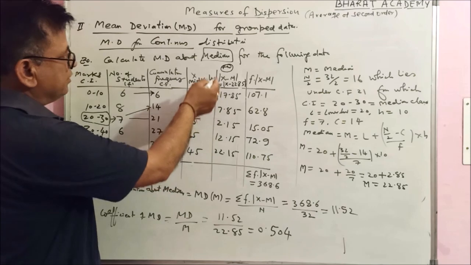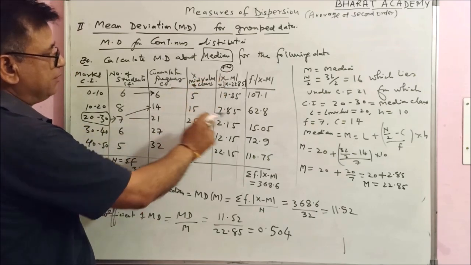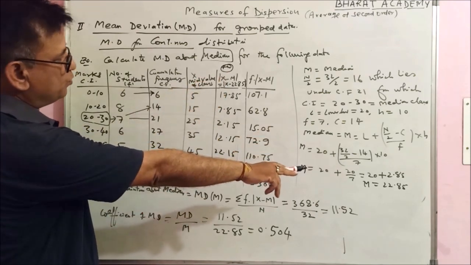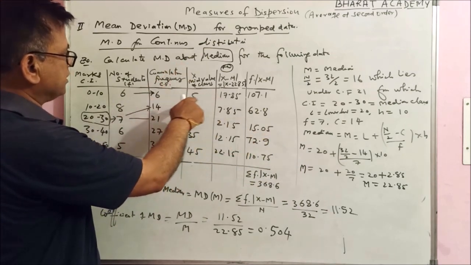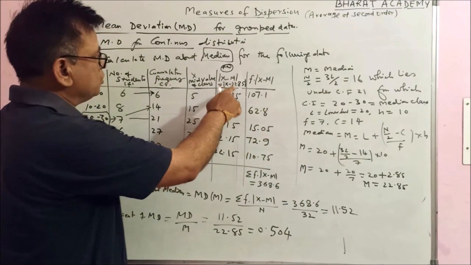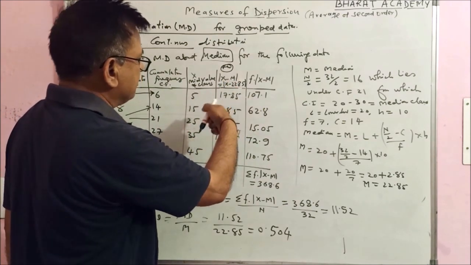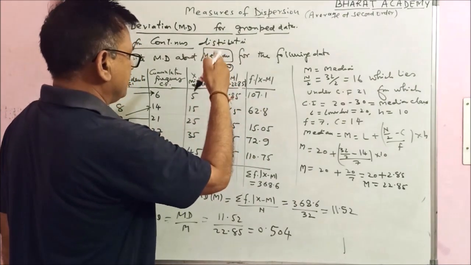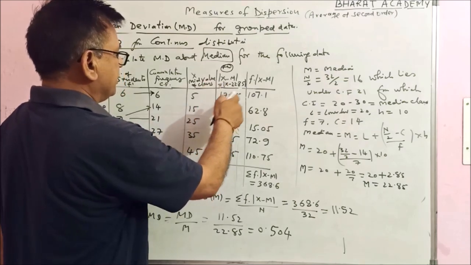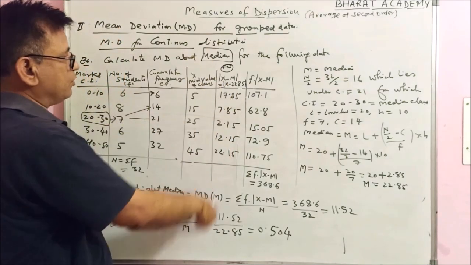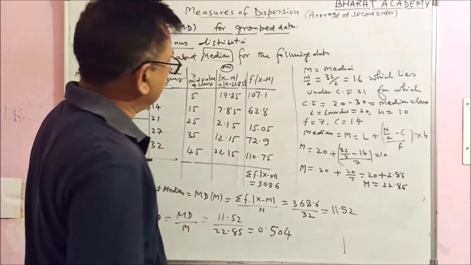We have to find the absolute value of x minus M. M is the median, 22.85. Actually, x minus 22.85. X here is 5. 5 minus 22.85 is actually minus 17.85, but you have to find the absolute value, means put it as a positive value, 17.85. Similarly, you can calculate all absolute values of x minus M.